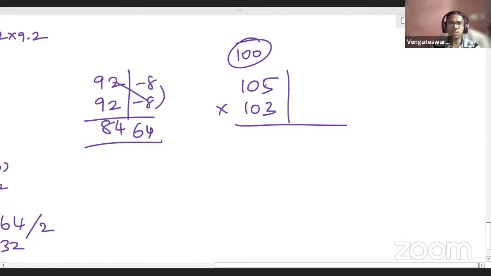So take your first number, 105. This is 5 more than 100, so put plus 5 here. The second number is 103. This is 3 more than 100, so put plus 3 here.